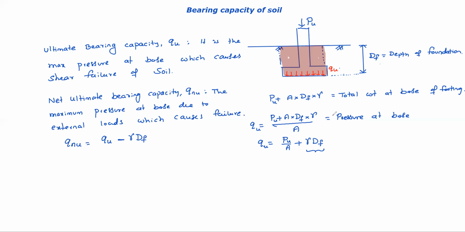Okay. Now, this net ultimate pressure or net ultimate bearing capacity is the pressure due to external loads. So anyway, we are finding capacity, and for design purpose, always we should have lesser pressure than this for safety. So you cannot go up to this. That's why always we should have some factor of safety.